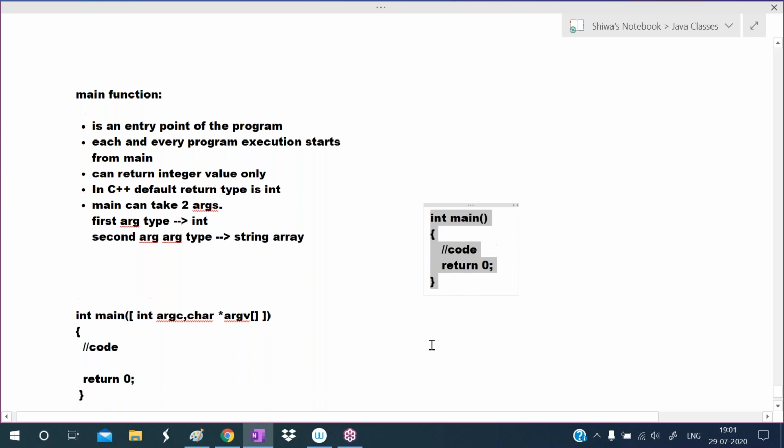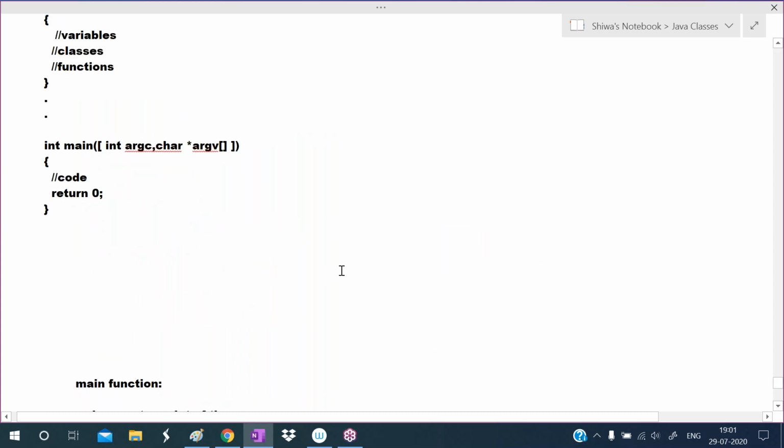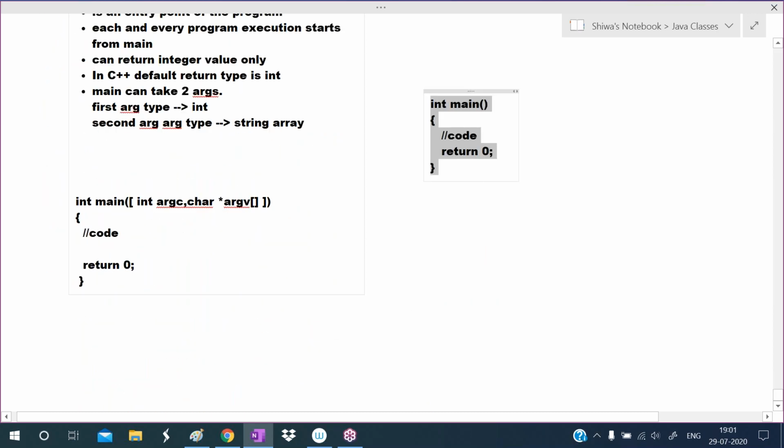Later in the functions chapter we add some functions. In the classes chapter we add some classes, like that. So now you know what is the structure of a C++ program and what is the main function. Now the question is, where do we have to write this program?